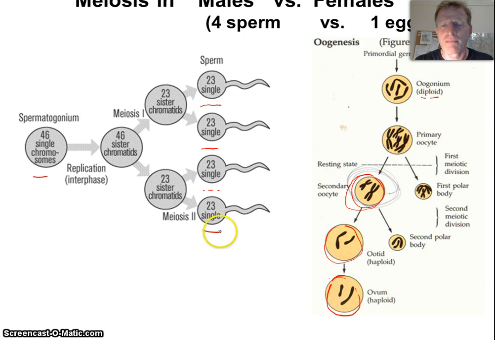So again, men produce billions of sperm throughout their life. We're basically going for quantity. Females only produce maybe 500 eggs in their life, so they want to invest more in them. They want to make sure that if they do get fertilized, they can be viable and can survive that journey down into the uterus and the process of fertilization.